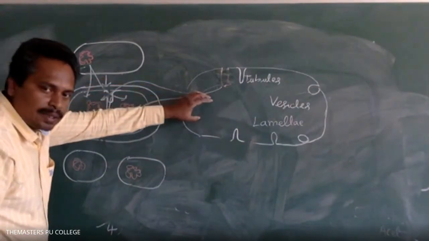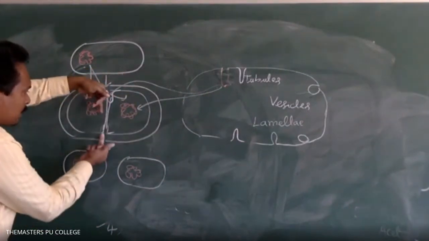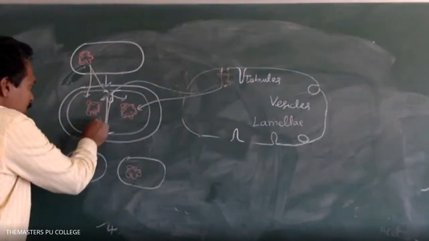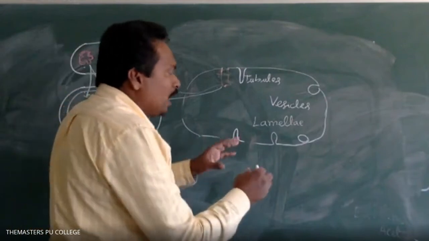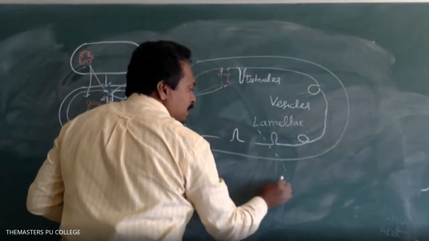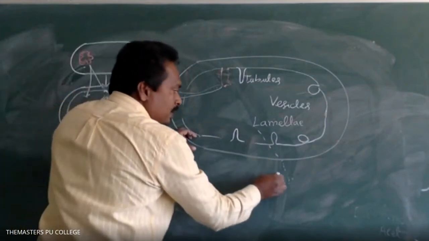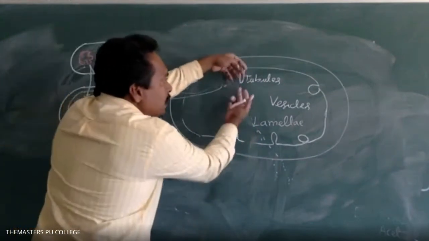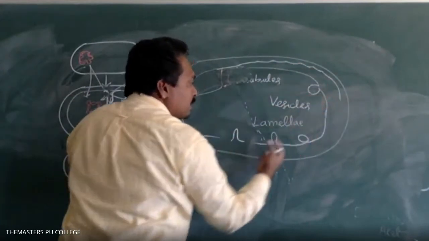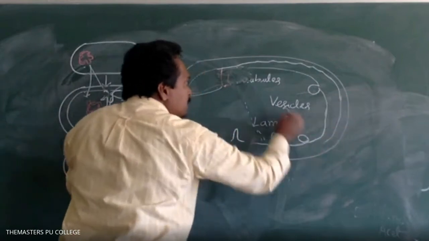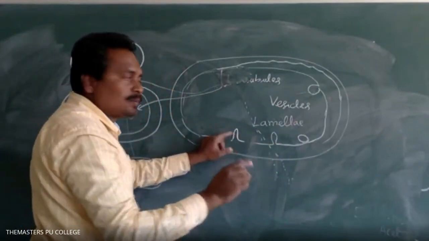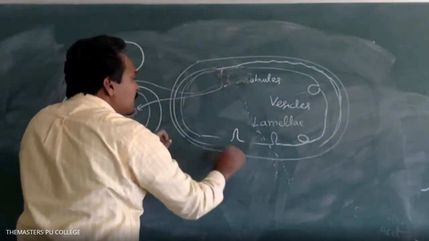So these structures are useful for replication of DNA, formation of daughter cells, and distribution of nucleoids into the progeny cells. The surface area of the cell increases if the bacterium is obtaining water and food materials from the surrounding nutrient medium, and water enters into the bacterial cell. At that time these foldings come back to the normal position. When the foldings and vesicles disappear, the cell surface area is enhanced.